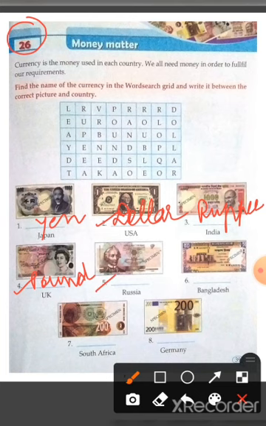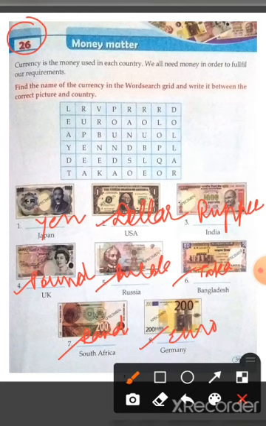Now the fifth picture is ruble, which is the currency of Russia. Now the sixth picture is taka, which is the currency of Bangladesh. Now the seventh picture is rand, which is the currency of South Africa. And in the last picture, the note is euro, which is the currency of Germany.